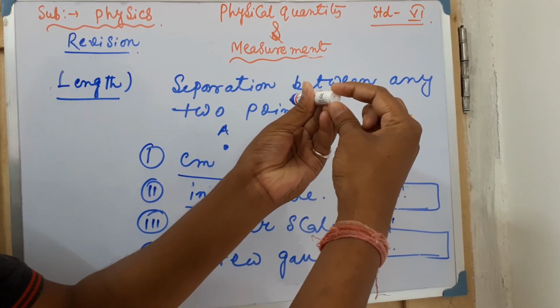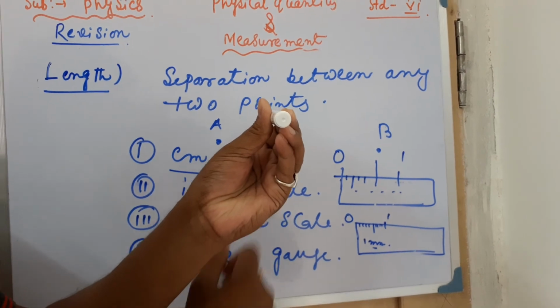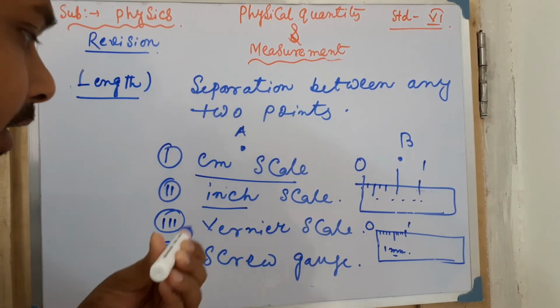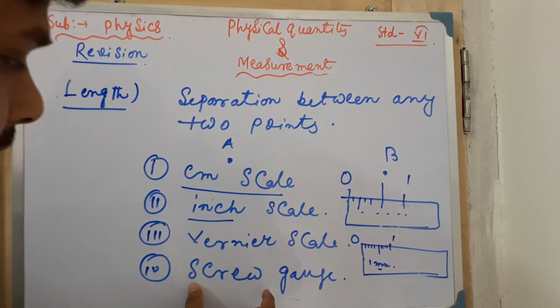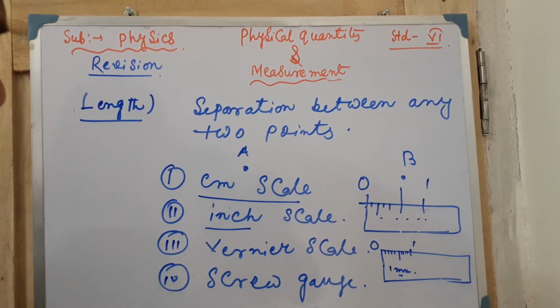With the help of centimeter or inch scale it will not be possible. You will not get a proper measurement. So in this particular case, if you want to calculate, then the vernier scale will be used. Screw gauge is also very useful for that reason.